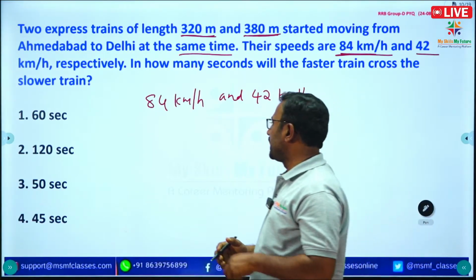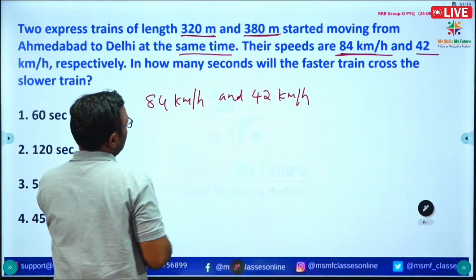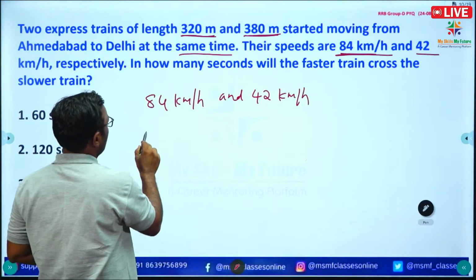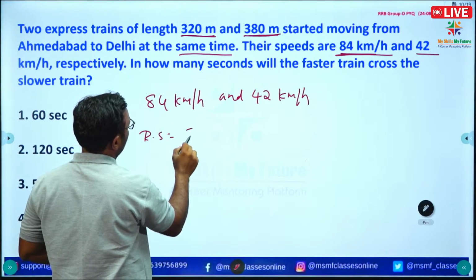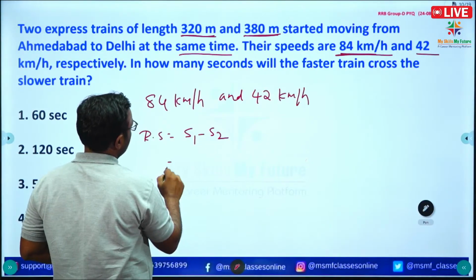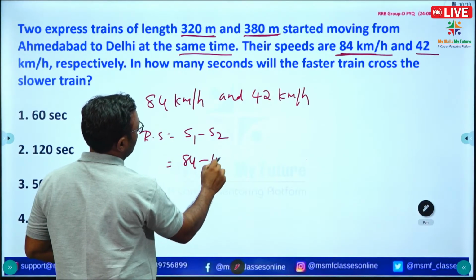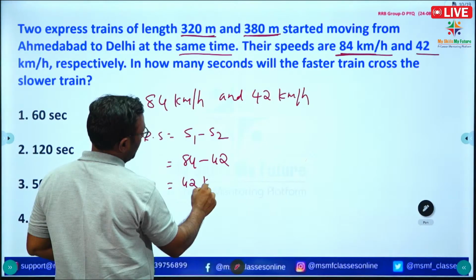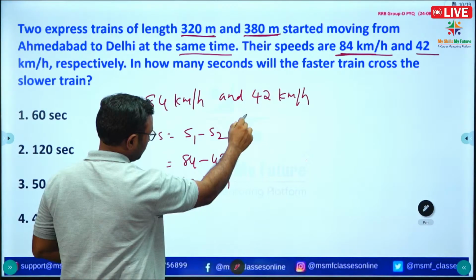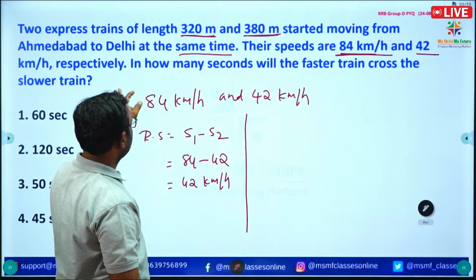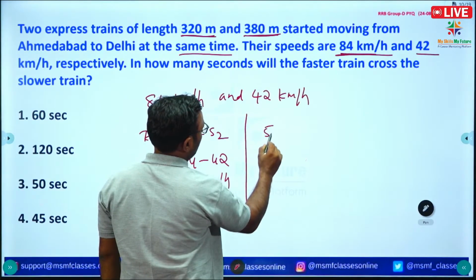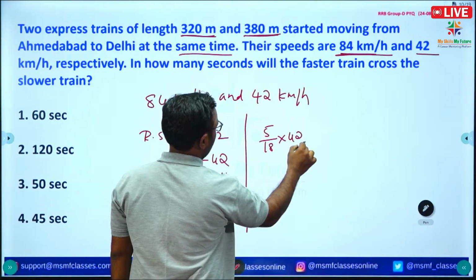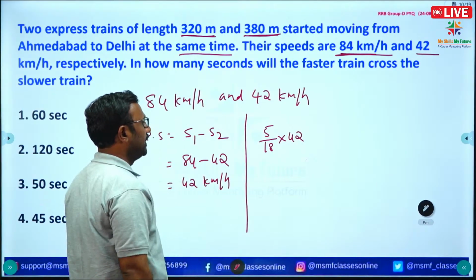So first of all, find the relative speed. Here the trains are moving in the same direction, so relative speed is equal to first speed minus second speed. One train is 84, another train is 42. Here relative speed is in kilometers per hour. They are asking in terms of seconds, so convert these 42 kilometers per hour into meters per second: 5 by 18 into 42.